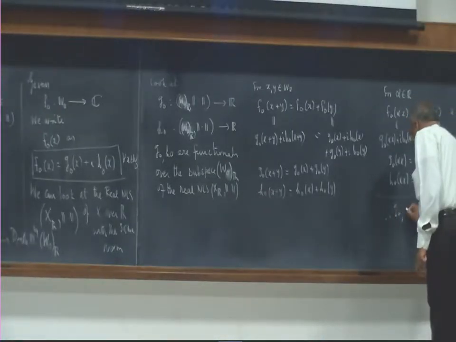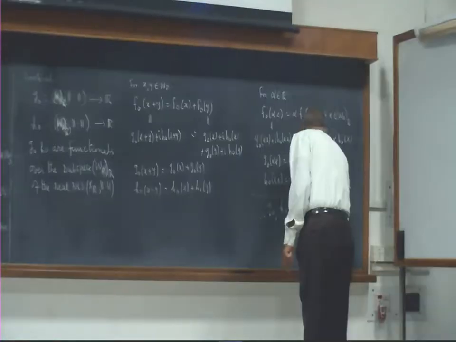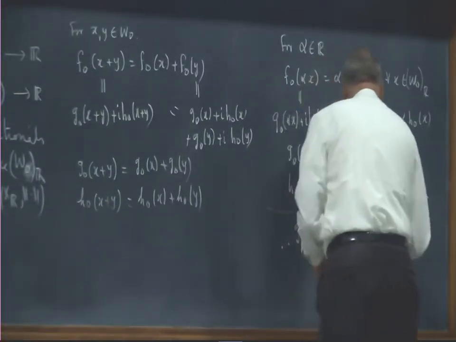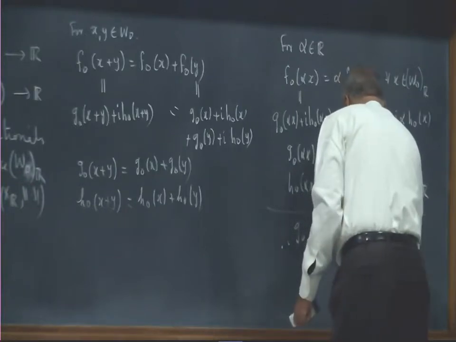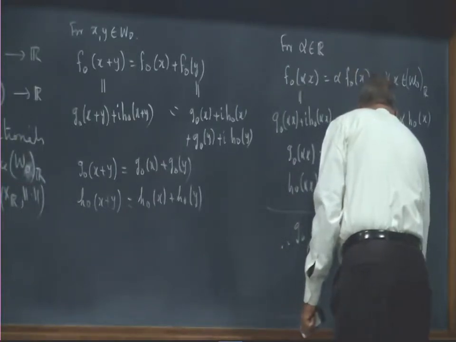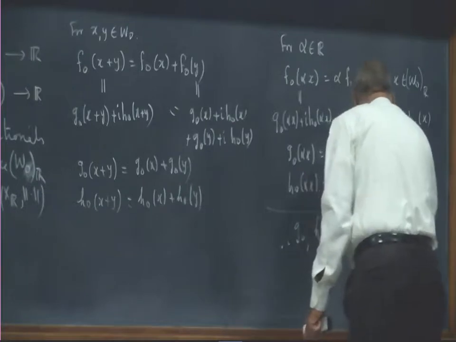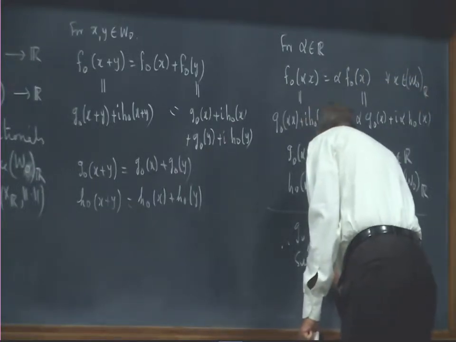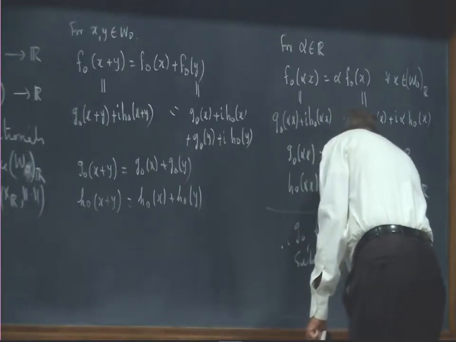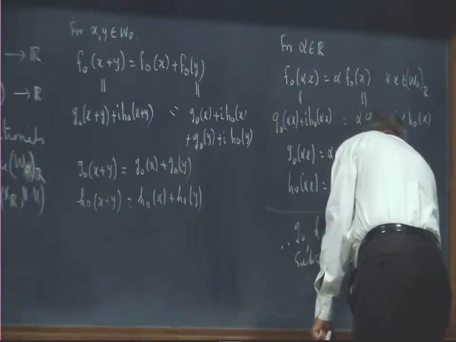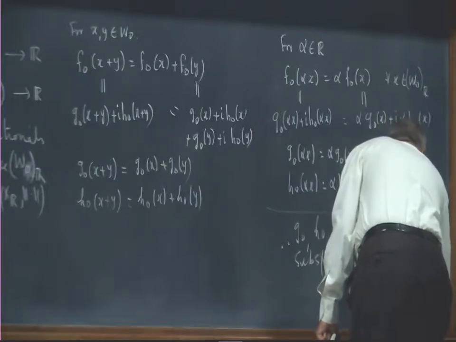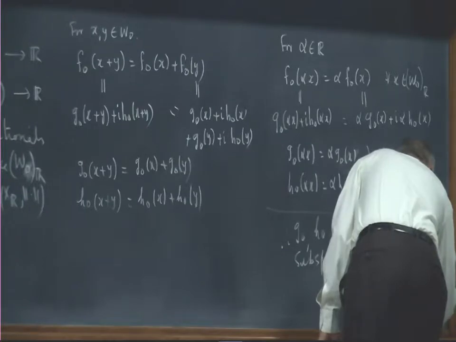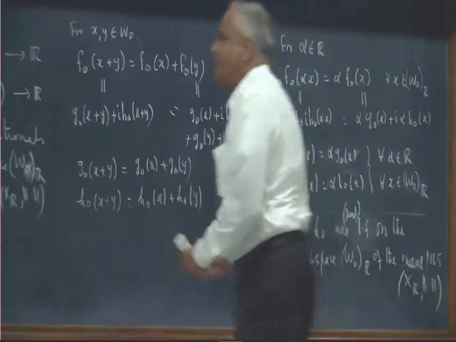Okay. So therefore G naught, H naught belong to W R star. I am sorry, not yet bounded, they are linear functionals, real linear functionals on the subspace W naught R of the real nonlinear space X R. Okay. So that's so far so good.